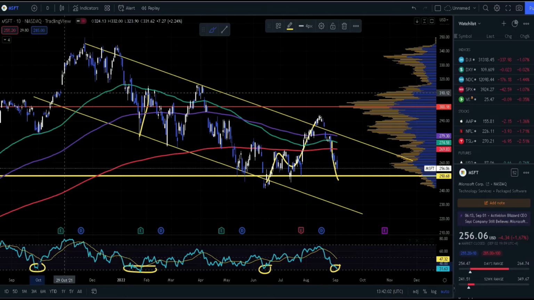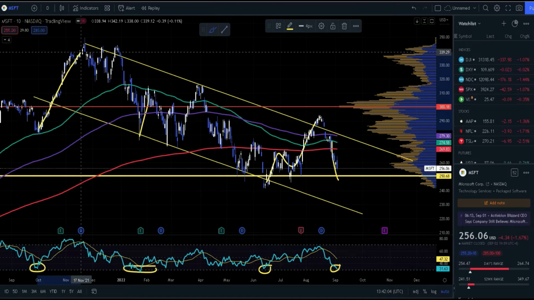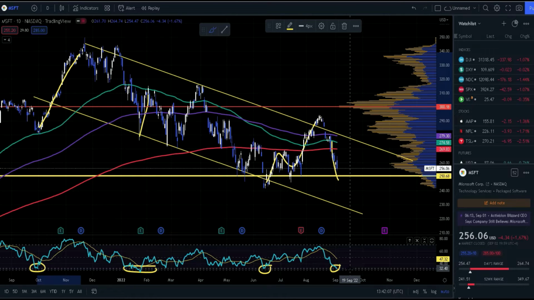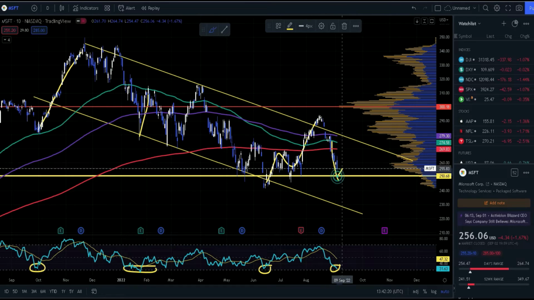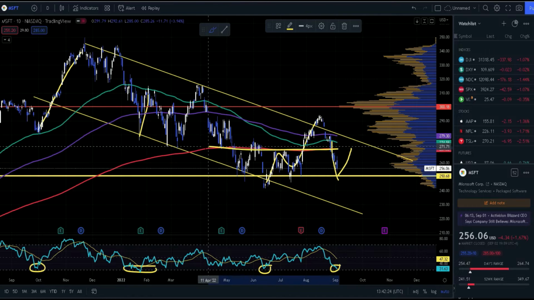This area also you can see we saw a big bounce from the green line. So yeah, RSI is about to reach or is already in this region. That is why I am expecting that maybe we will see a reversal from here, at least till the red line, which is 270 currently, which represents 200 moving average.